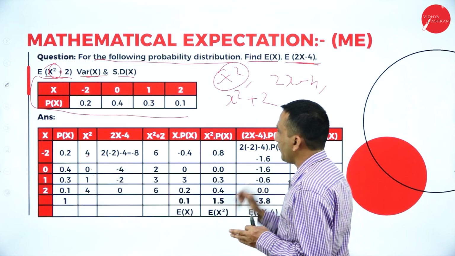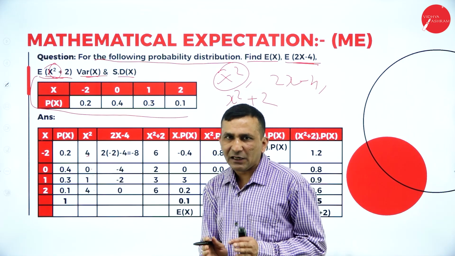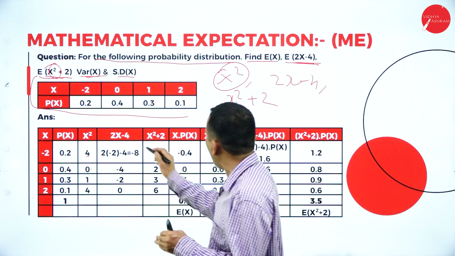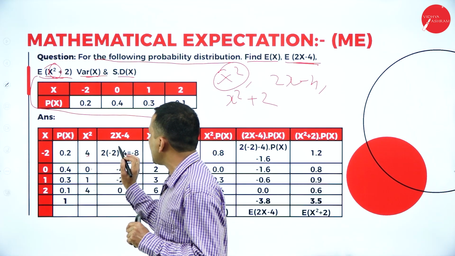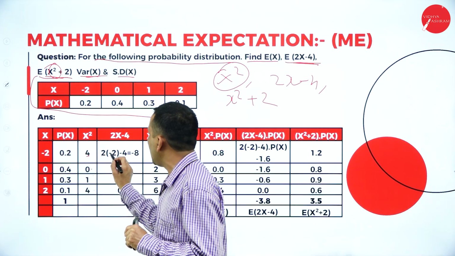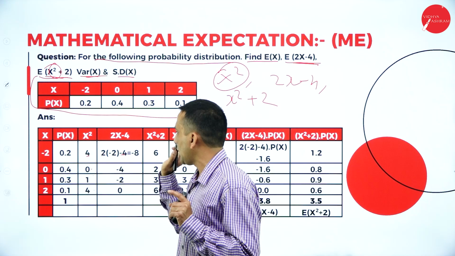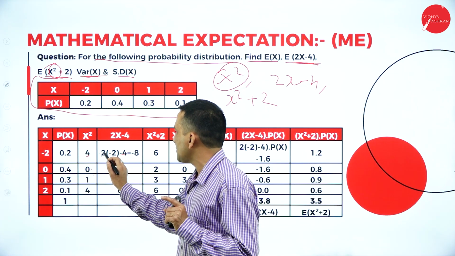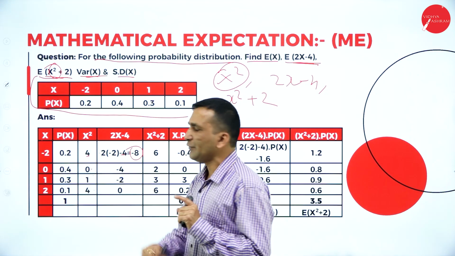2x minus 4 is given. Now we have not multiplied with the respective frequency till now. We are just finding the values for 2x minus 4 and x square. So 2 stays as it is, and the first x is minus 2, and minus 4 stays as it is. Plus into minus, minus 4, total minus 8 we are getting.